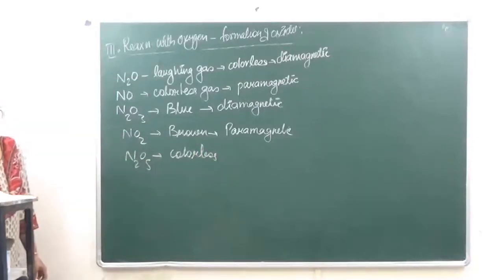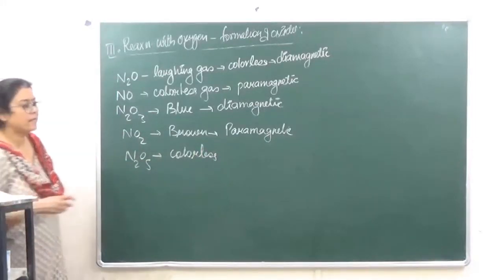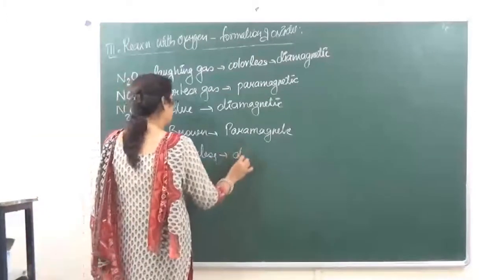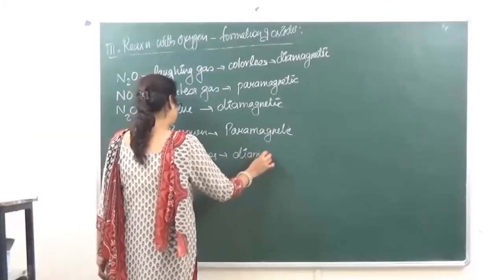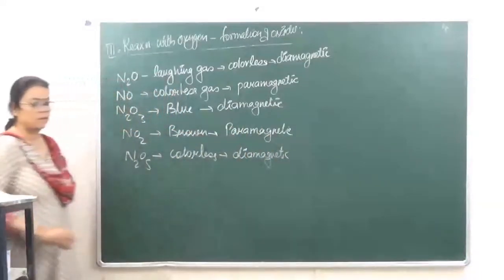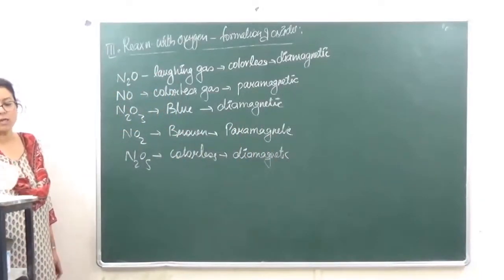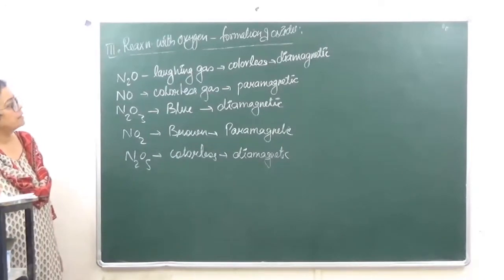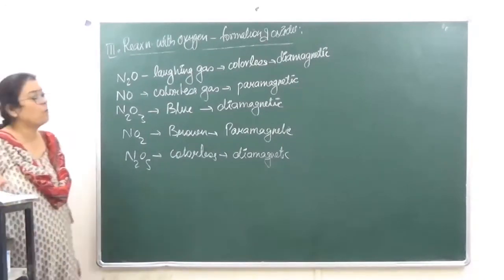Colorless. Again, this is going to be diamagnetic in nature. ठीक है? So these are the oxides of nitrogen or oxides of group 15.